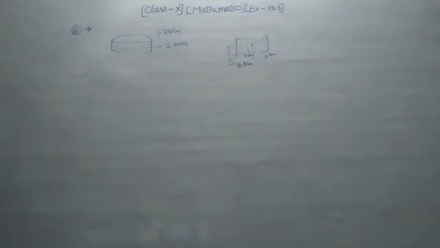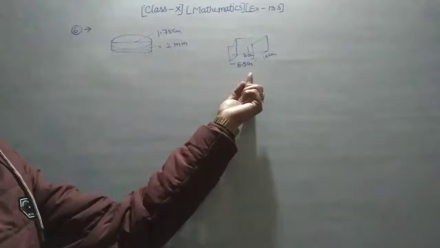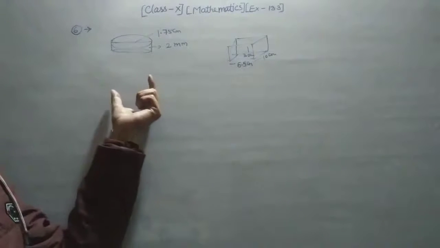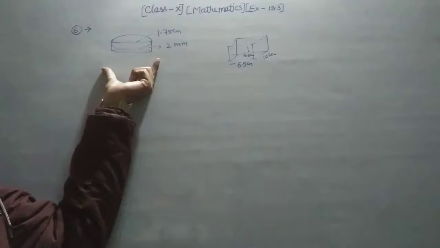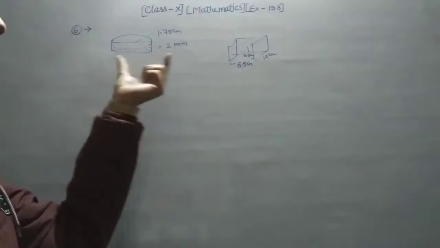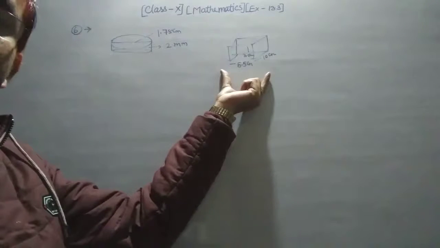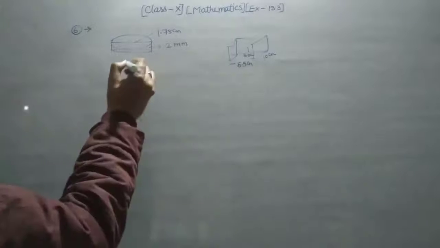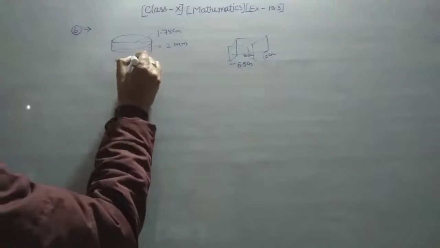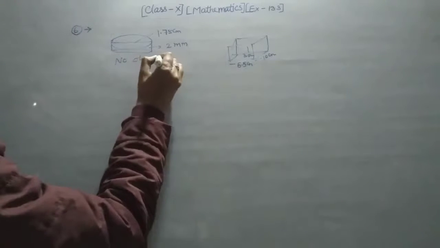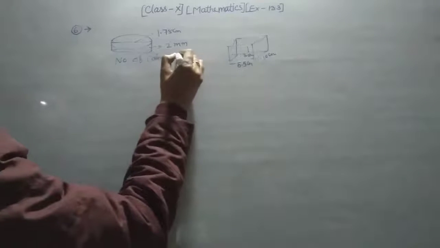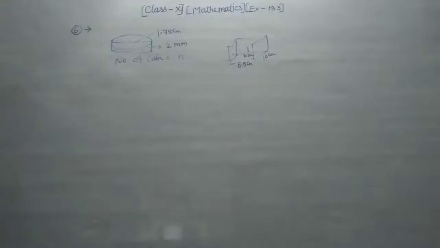You have to find how many coins are made after melting this cuboid. Suppose the number of coins is n here, and with the help of these you have to find n.